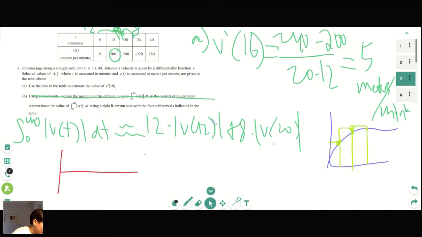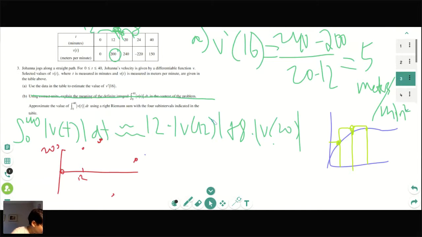So we have 0, 0. I'm just going to do a very rough sketch here in terms of how you would figure this out. 12, 200. That's 200. That's 12. And then at 20, it's 240. At 24, it's 20. And at 40, it's 150.